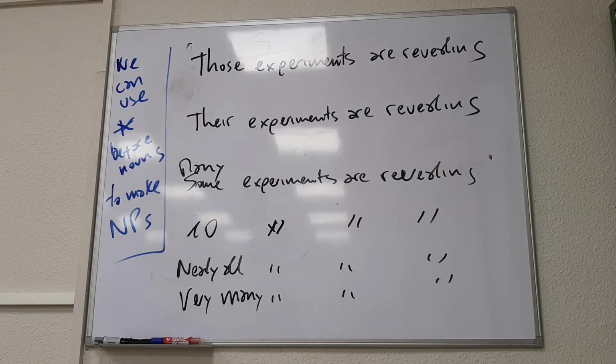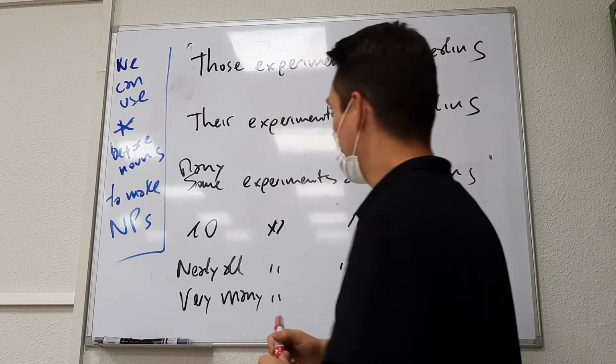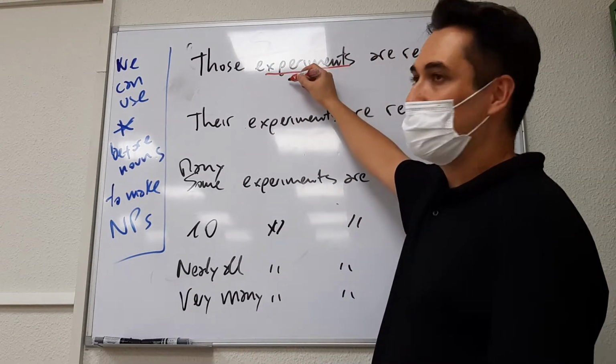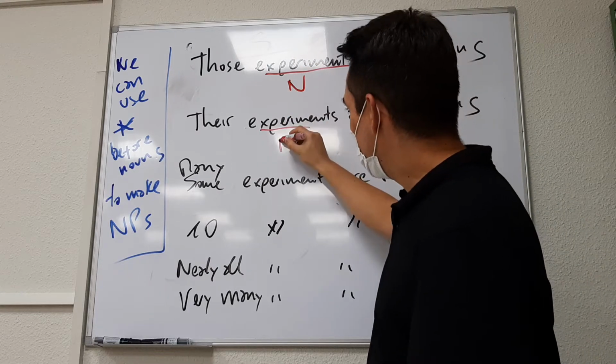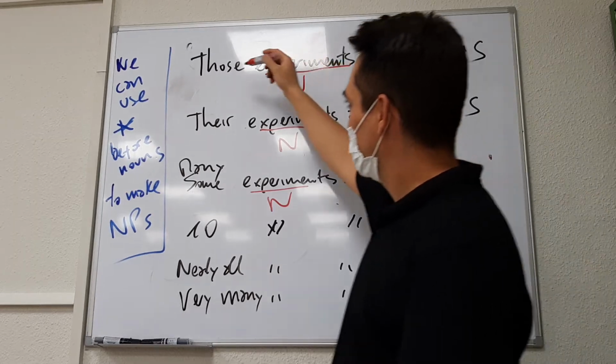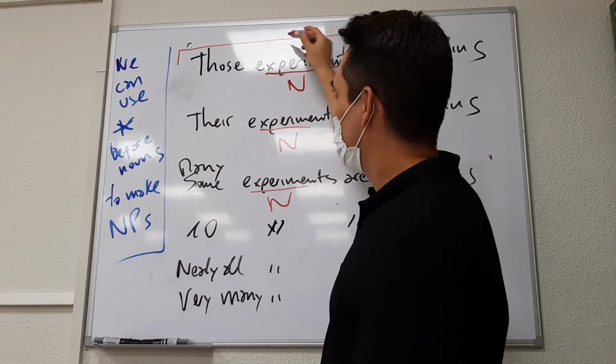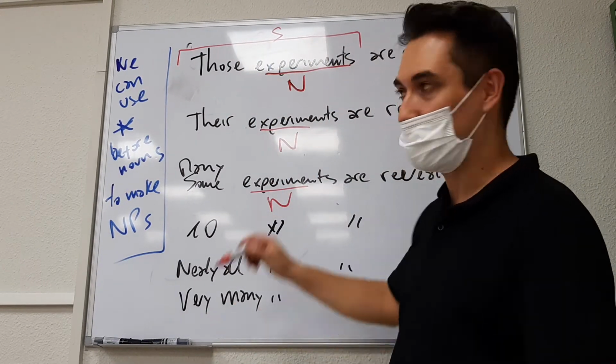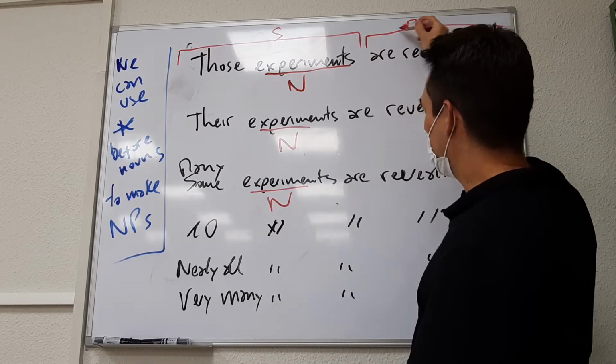Have a look at these sentences, guys. Sentence number 1: Those experiments are revealing. What is this? Noun, noun, noun. What is the subject? Those experiments. What is the predicate? Are revealing, yeah?